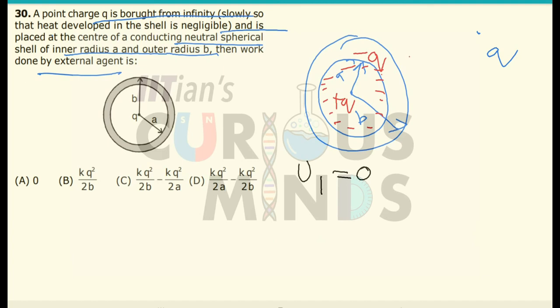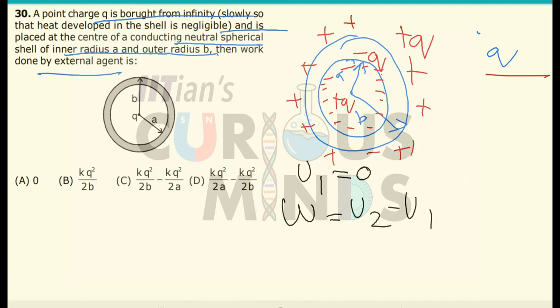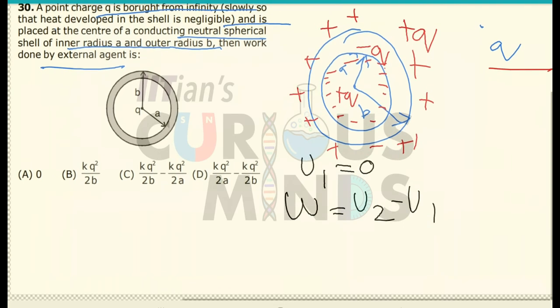And due to the law of conservation of charges, there will be positive charge developed outside the shell, and its value will be equal to plus q, so that the initial and final charge remain equal. So now basically the work done will be equal to U2 minus U1, that is the final potential energy minus the initial potential energy.